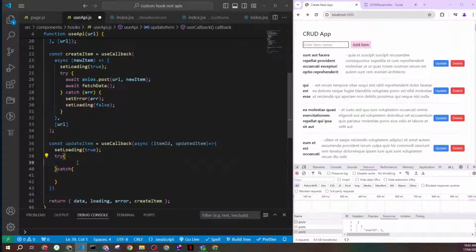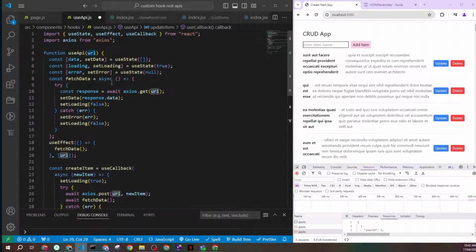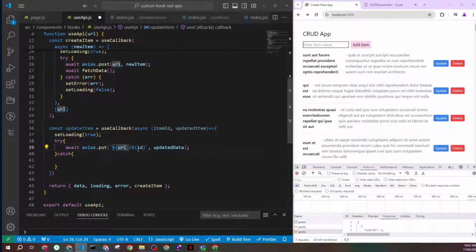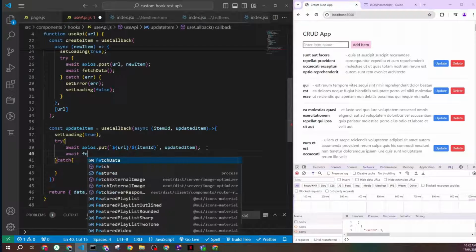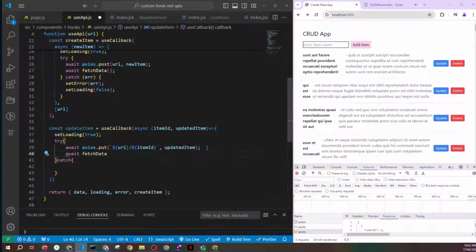And then here, first we have to trigger the API to update. So it will be the URL, which is from here. And then you need the ID, which should come from the function, because you're updating one item. And then you need the updated values, that will be the second parameter. And when that's updated in the backend, same as we did before, we need to fetch the new data from the backend to get the updated list.